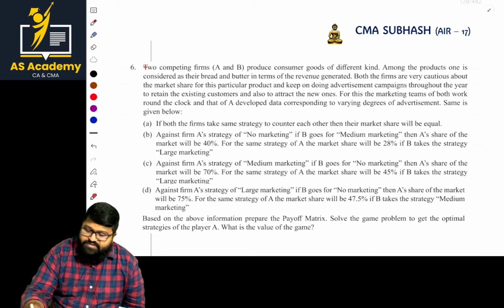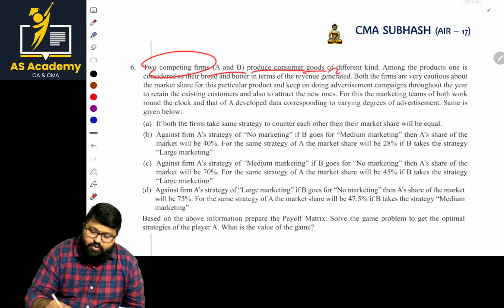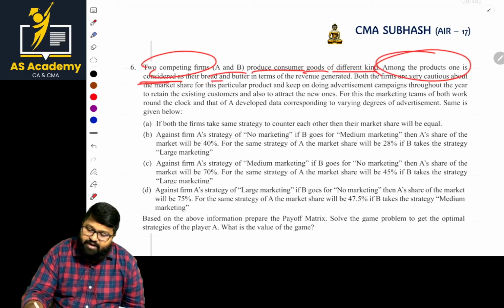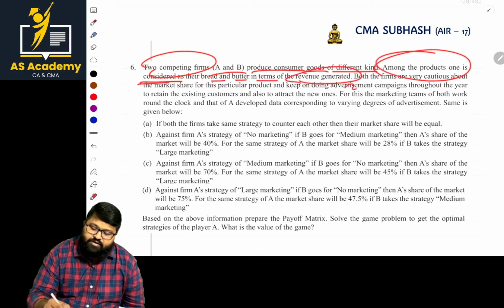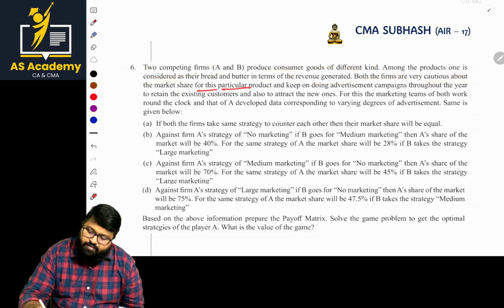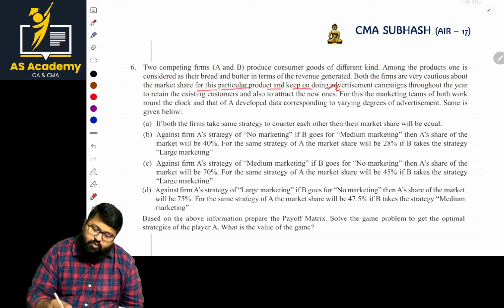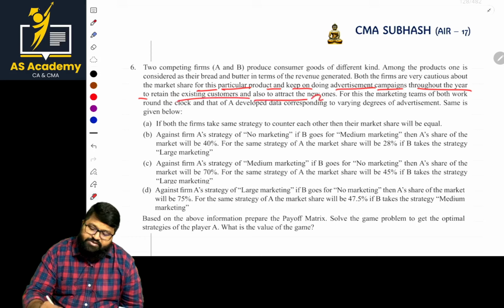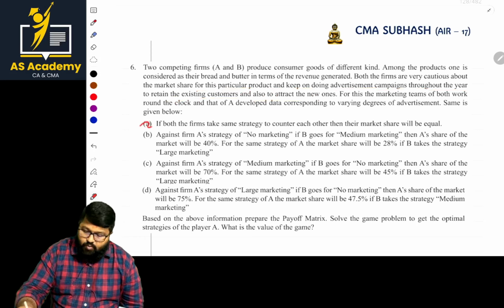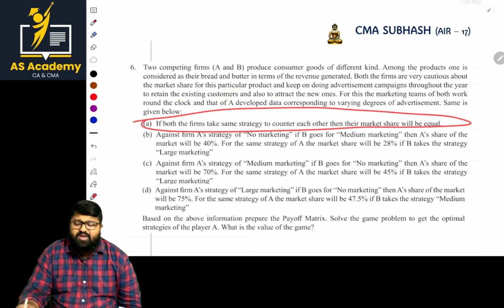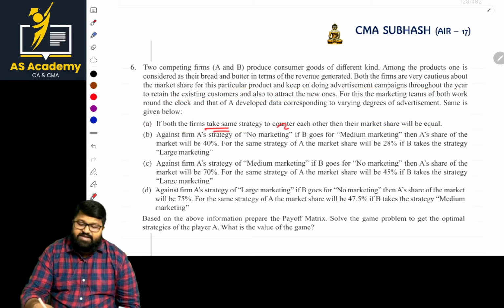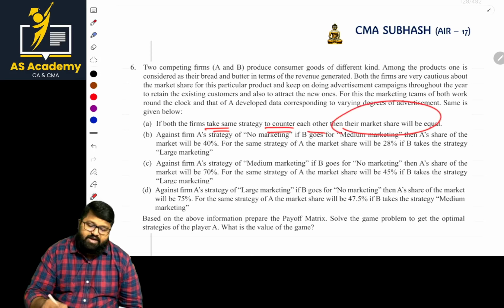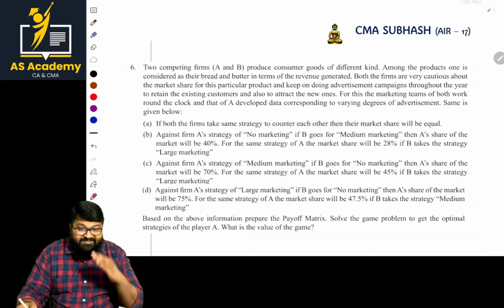Two competing firms, A and B, produce consumer goods of different kinds. Among the products, one is considered their bread and butter in terms of revenue generated. Both the firms are very cautious about the market share for a particular product and keep on doing advertisement campaigns throughout the year to retain the existing customers and also to attract new ones. It's a basic concept. What is the first point? If both the firms take the same strategy to counter each other, then their market share will be equal. So this is giving some information.